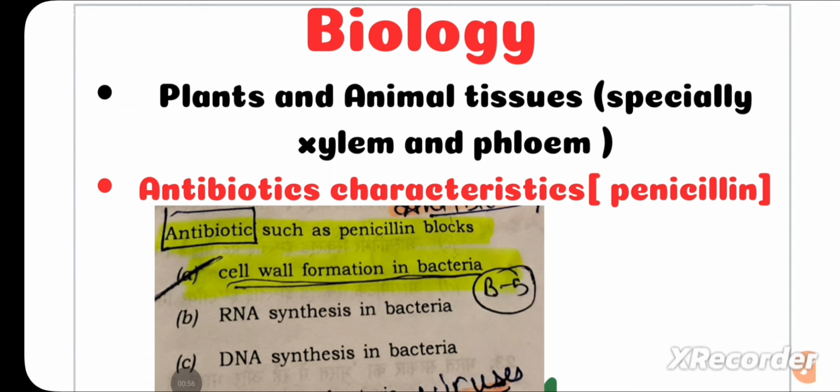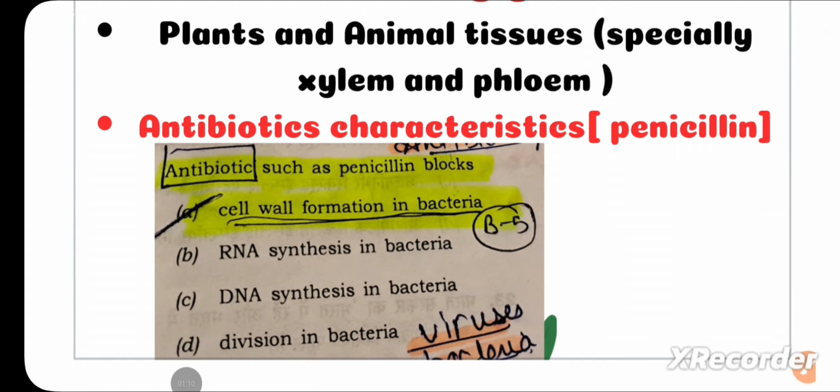Talking about antibiotics, 1 to 2 questions were spotted in previous years and you can rely on previous year questions for understanding the characteristics of antibiotics. Questions are asked like: do antibiotics work on viruses or on bacteria, or if they work on bacteria, how do antibiotics work on bacteria? For example, they block cell wall formation in bacteria. You can see the question.